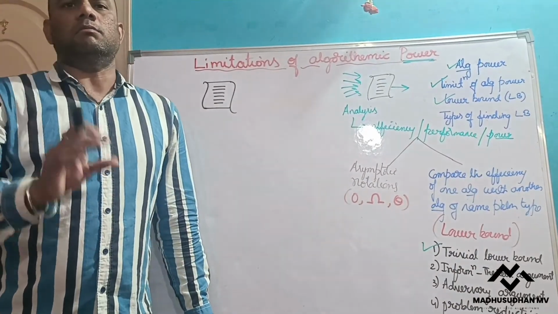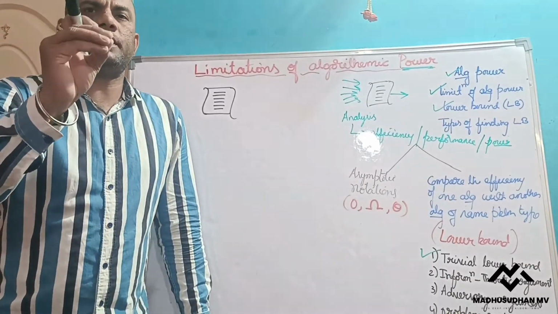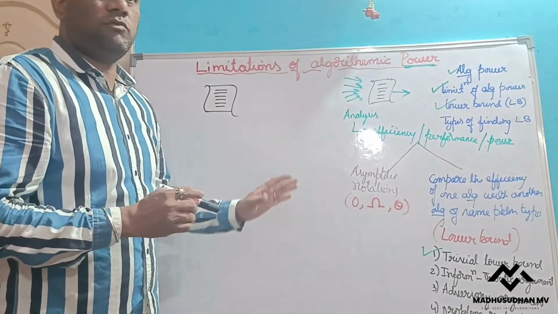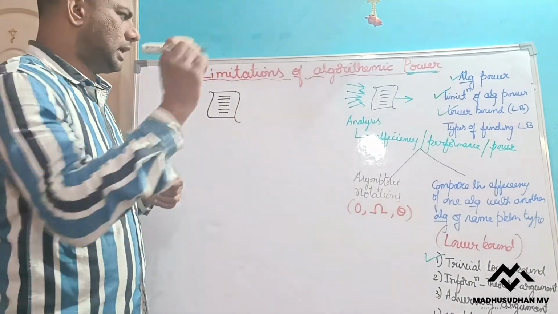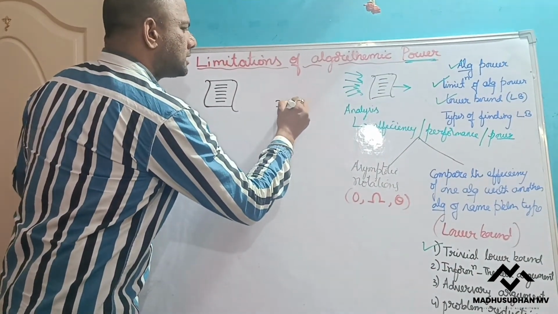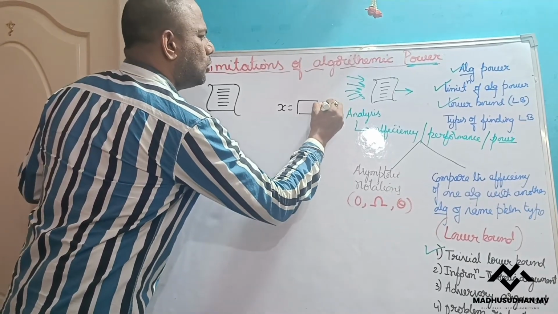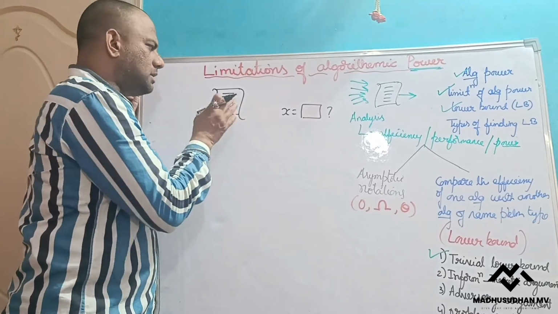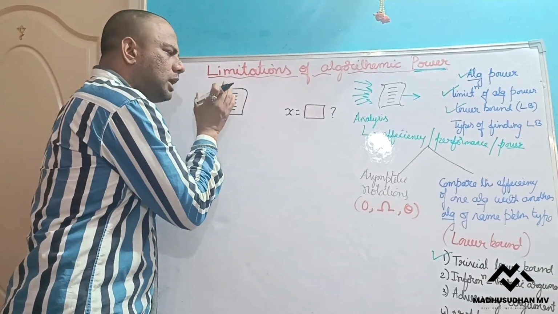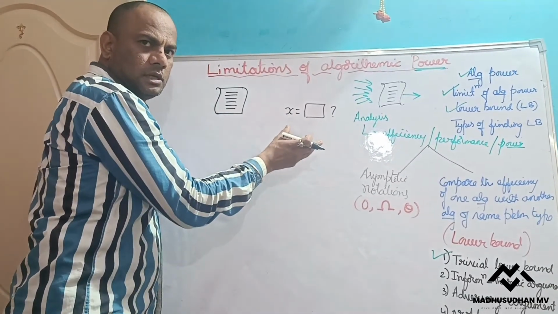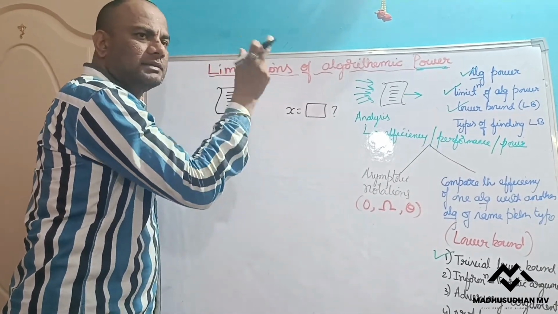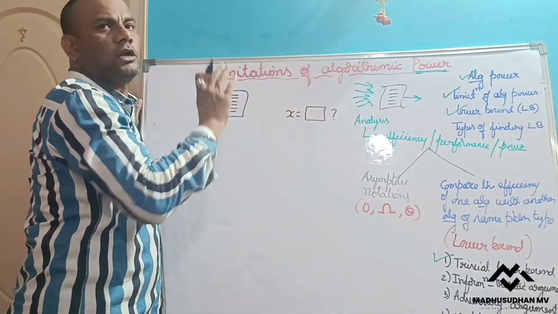Guessing a number. Assume you people guess one number, x is equal to something that I don't know. Now our algorithm should keep asking questions and get the answer. The questions should be yes or no questions.